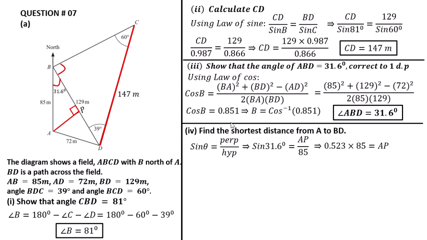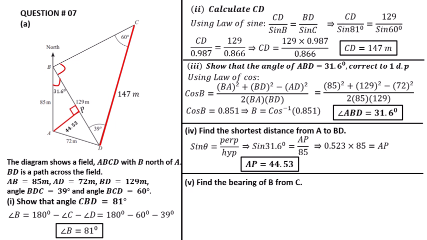So sine 31.6 is equal to 0.523, multiplied by 85 is equal to AP. So AP is equal to 44.53. This is the shortest distance from A to BD: 44.53 meters.